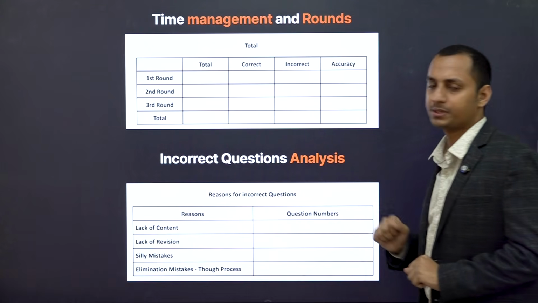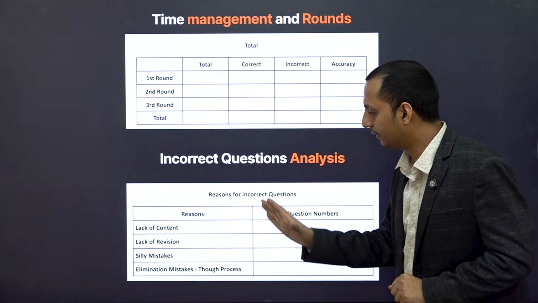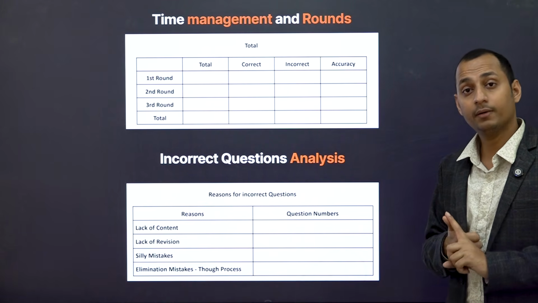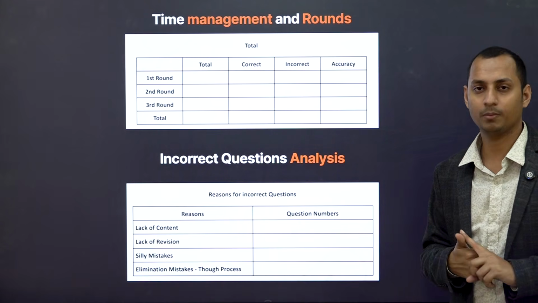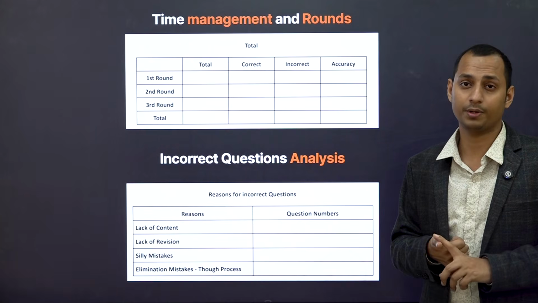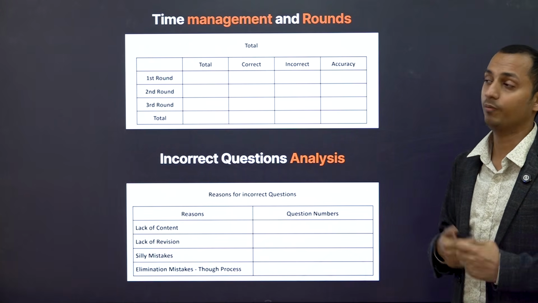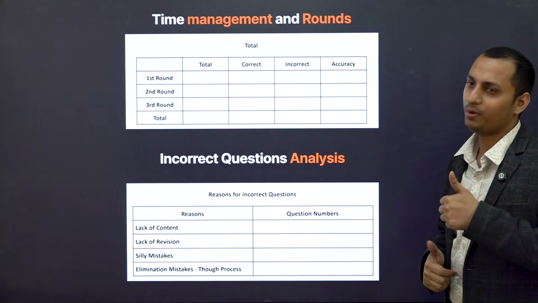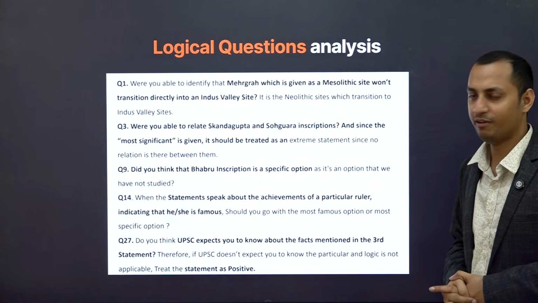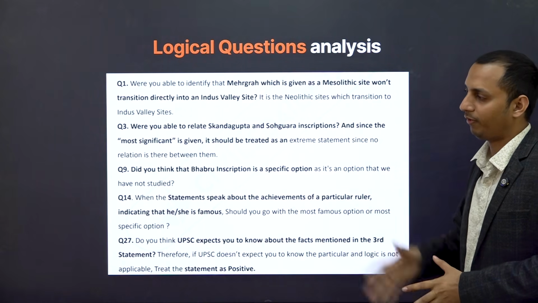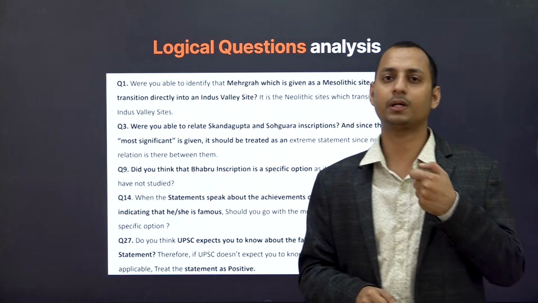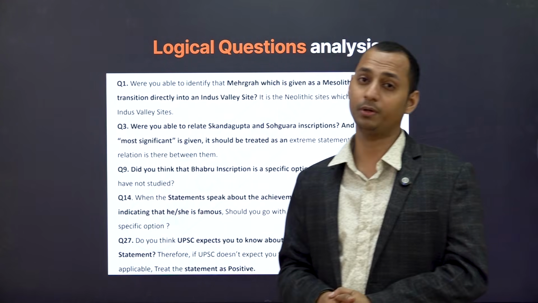Also, regarding the incorrect questions, you can see here: lack of content, lack of revision, silly mistakes, and elimination techniques. So you can mention the question numbers here which you have gone wrong. Therefore, you will be able to understand the areas in which you are making mistakes. Also, the most important thing is to correct your thought process, and therefore, for almost all the 40 logical questions that we will be providing, we will be asking a counter question to you to actually improve your thought process.